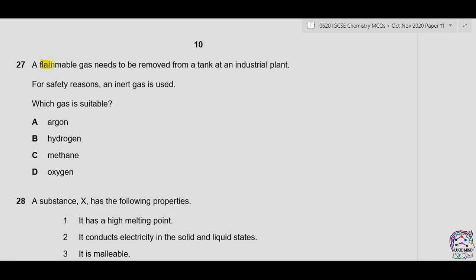Question 27. A flammable gas needs to be removed from a tank at an industrial plant. For safety reasons, an inert gas is used. Which gas is suitable? Now inert gas means a gas that is unreactive, or noble gas, and in the periodic table inert gases are present in group 8. A is argon.